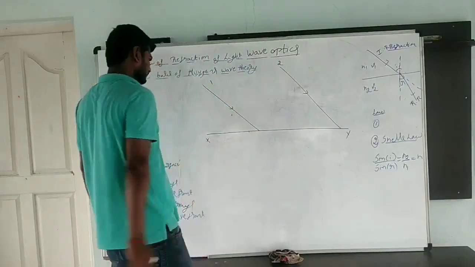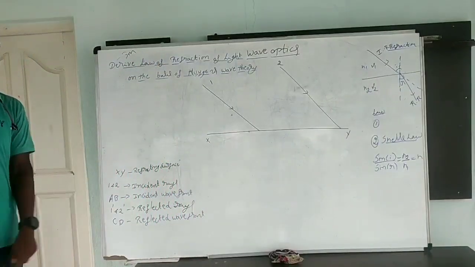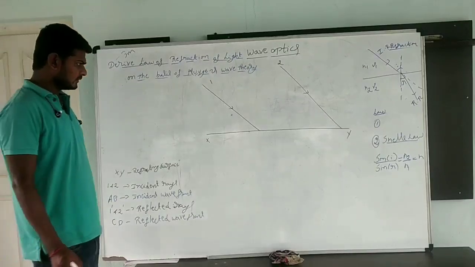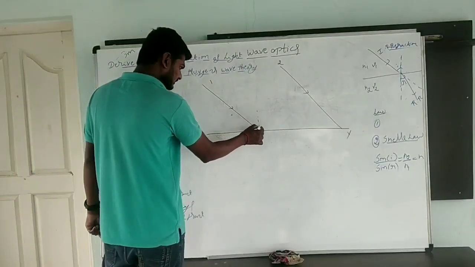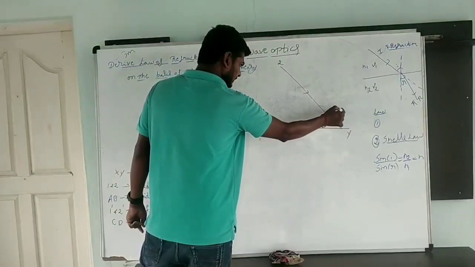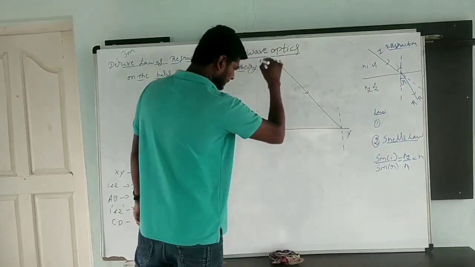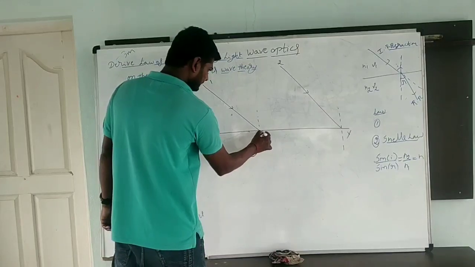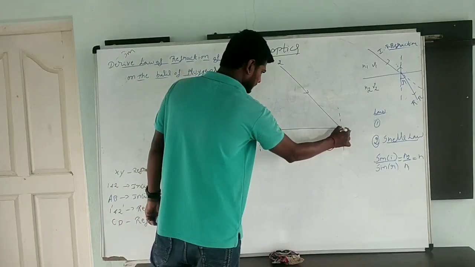One and two are the incident rays. These are the normals. This point I am going to take A. This point I am going to take B.